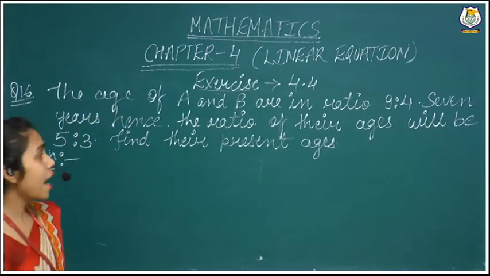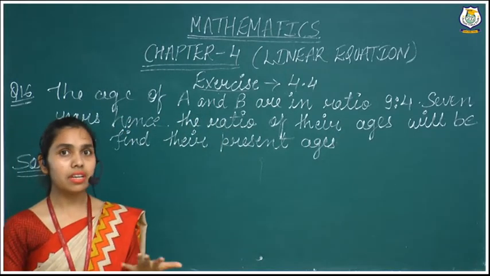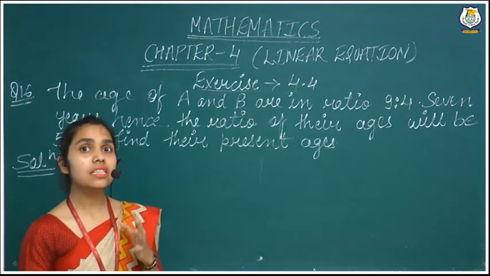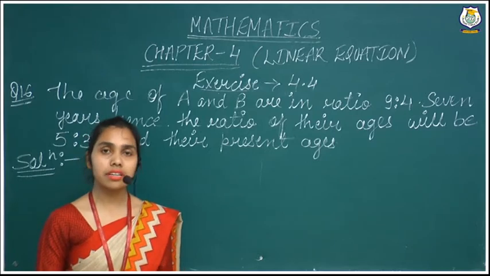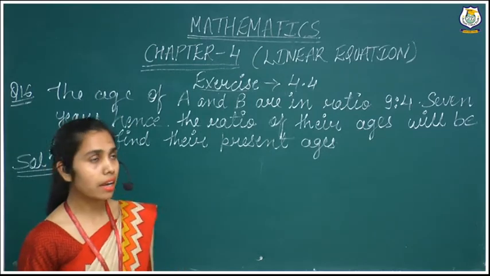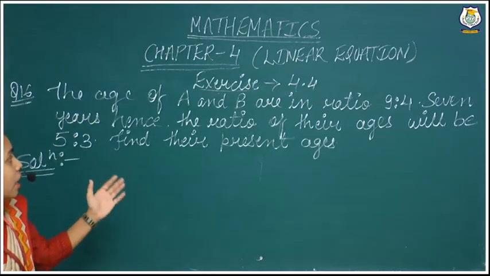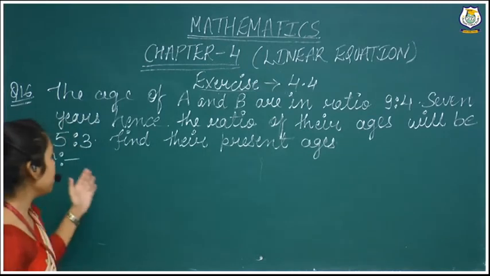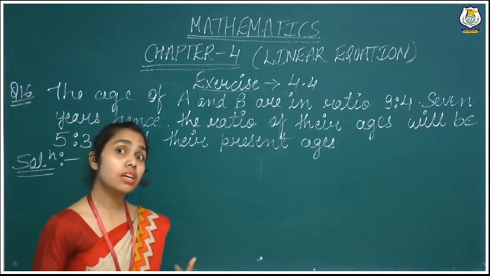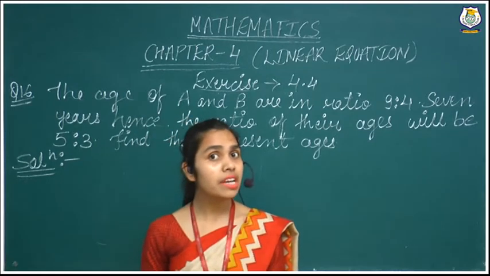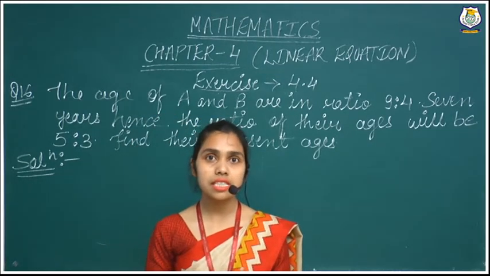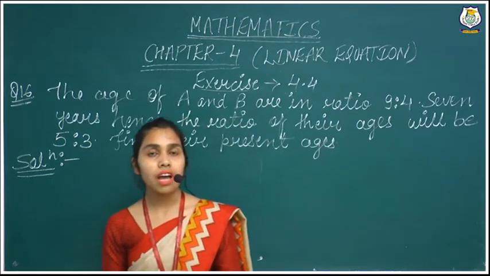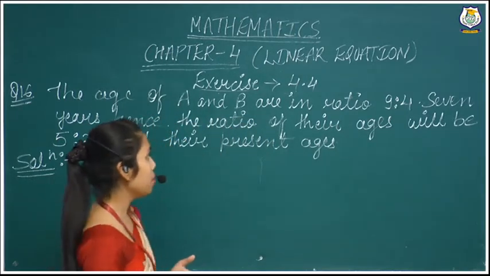7 years hence. It means after 7 years. Whenever hence is written, after years is written, it means you will have to add. The ratio of their ages will be 5:3. So the ratio of their ages will be changed after 7 years. So what we will have to do, we have to find out their present ages.